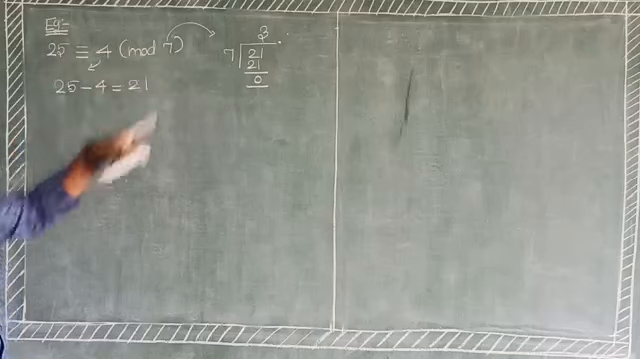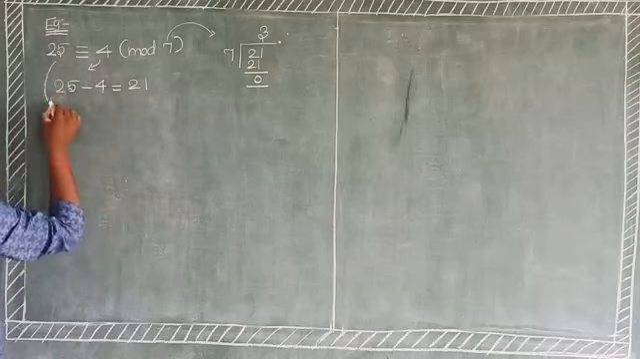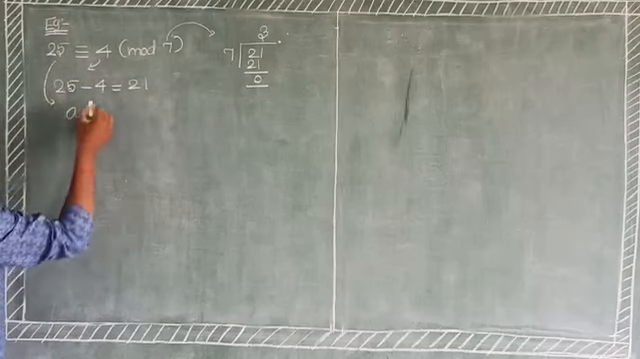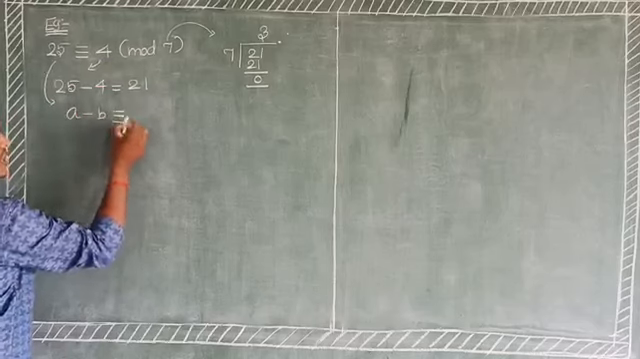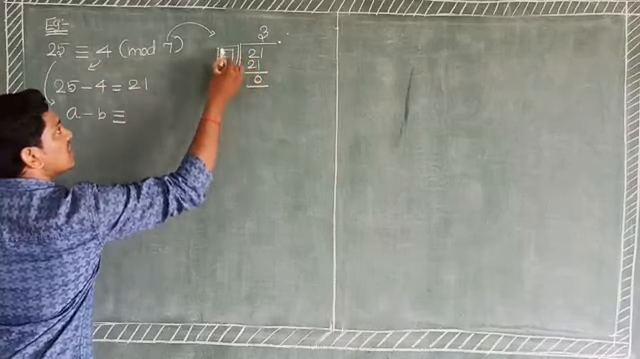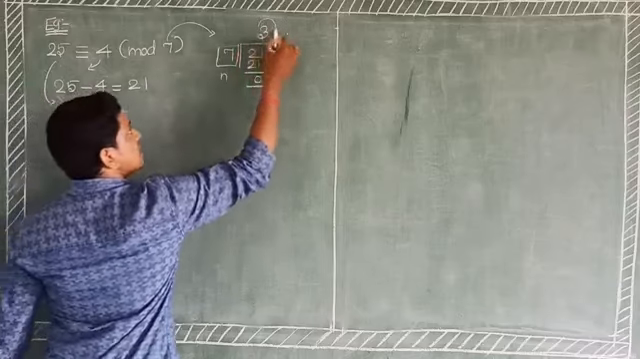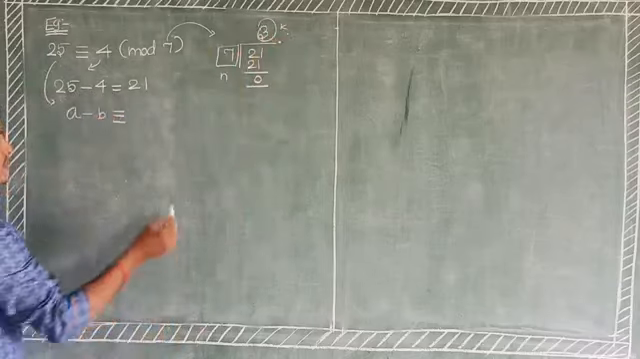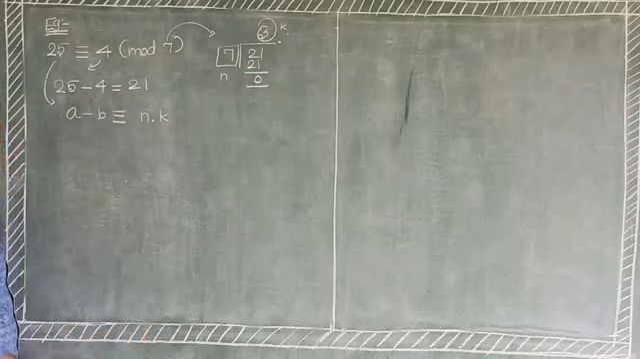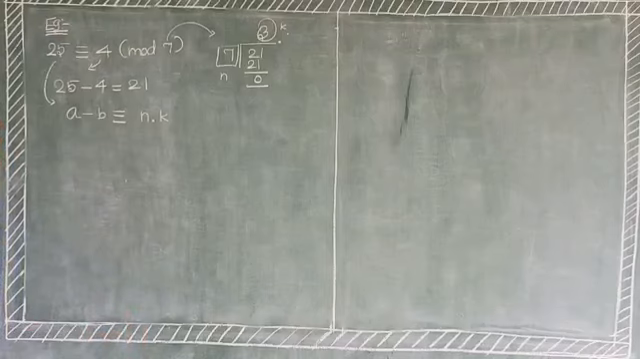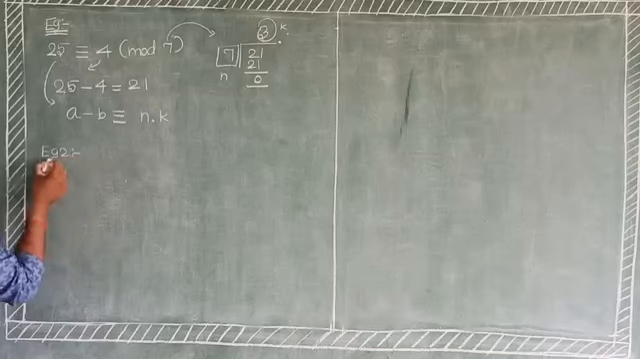In general, a minus b congruent mod n means a minus b equals n into k. Okay, n into k. Next, we discuss some examples. Next, example 2. Listen.